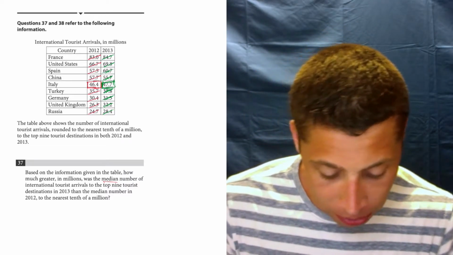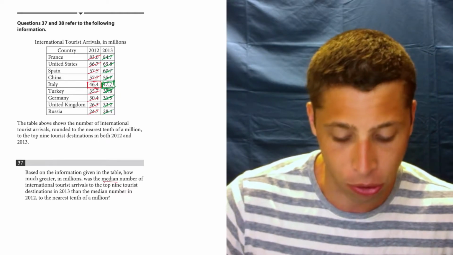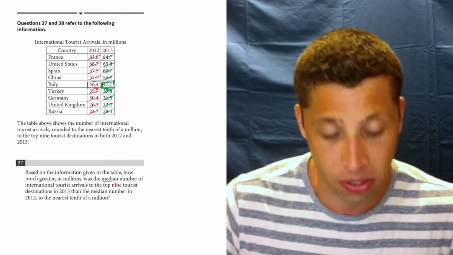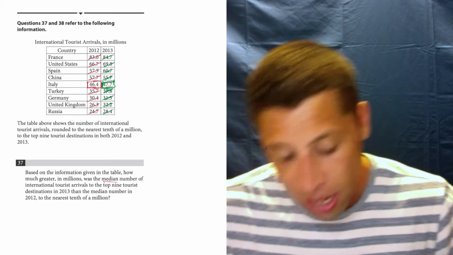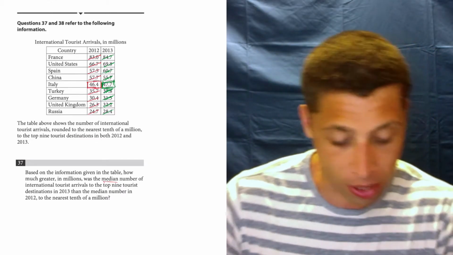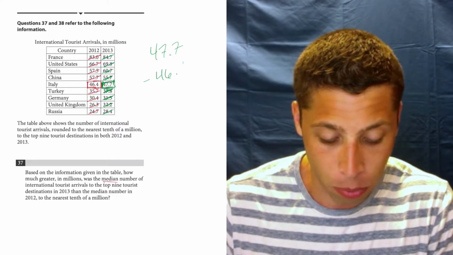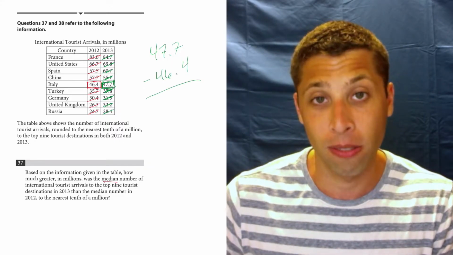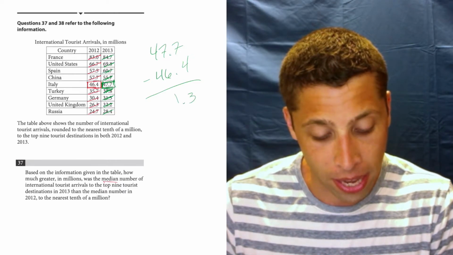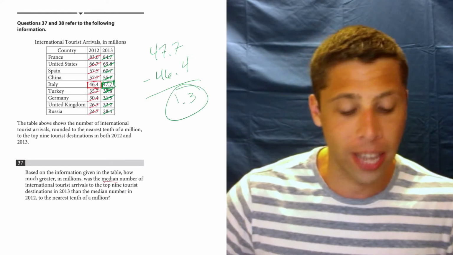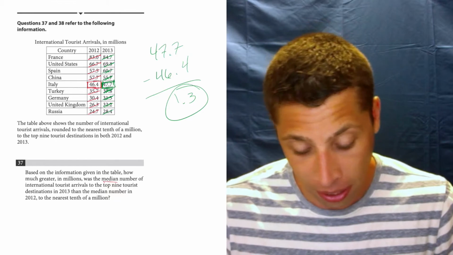How much greater in millions was the median number of international tourist arrivals to the top 9 tourist destinations in 2013 than the median number in 2012? So that's just 47.7 minus 46.4. It is the calculator section, so you can use it, but that can also be done in your head, and the answer is 1.3.